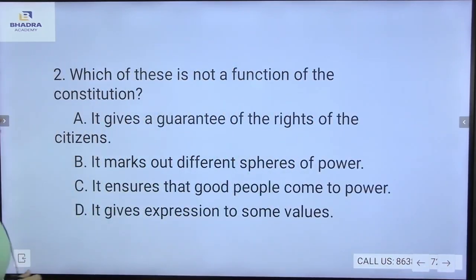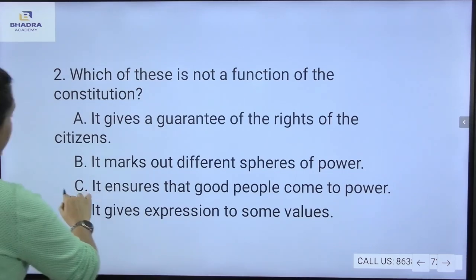Next question, which of these is not the function of the Constitution? It gives a guarantee of the rights of the citizen. It marks out different spheres of power. It ensures that good people come to power. It gives expression to some values. Now, which is not the function of the Constitution? So the correct answer will be C.